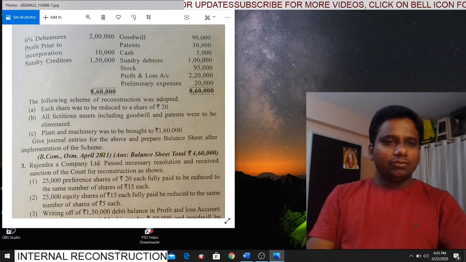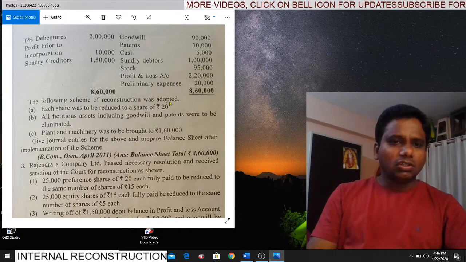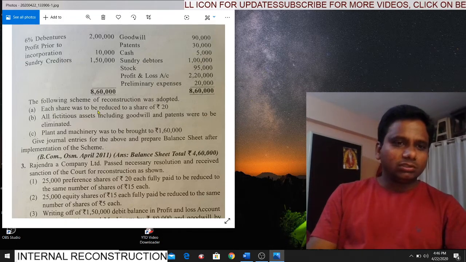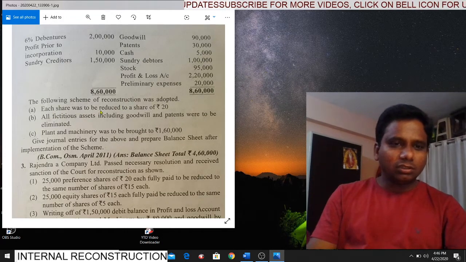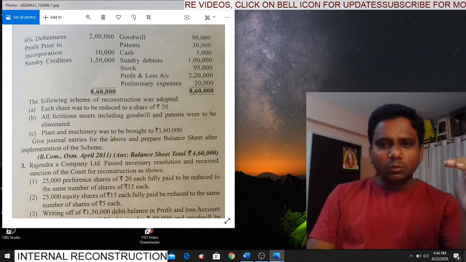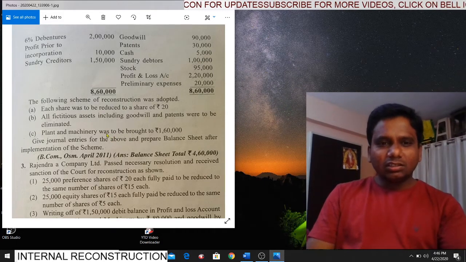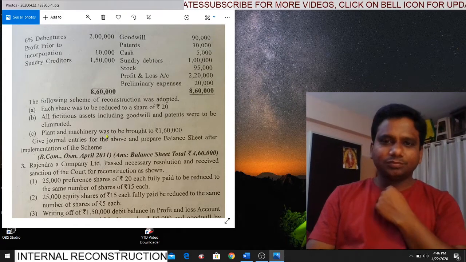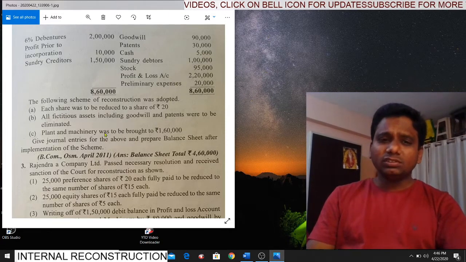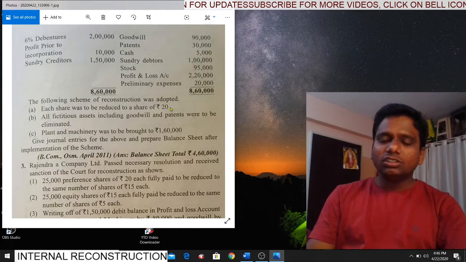Now see the scheme of reconstruction. The following scheme of reconstruction was adopted. What is the scheme? Each share was to be reduced to, underline the words reduced to, a share of rupees 20. That means 100 rupees is the face value of the share. Value of the share is how much? 100. It is reducing to how much? 20. It is not reduced by, it is reduced to. That means this 20 rupees is the new face value of the share.